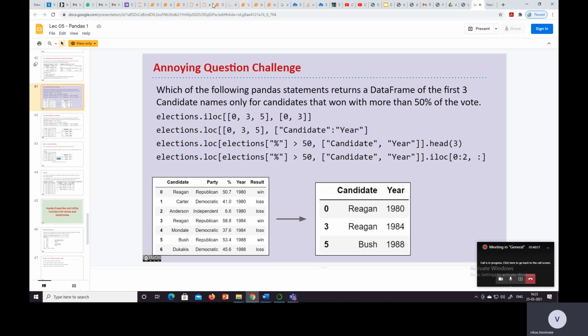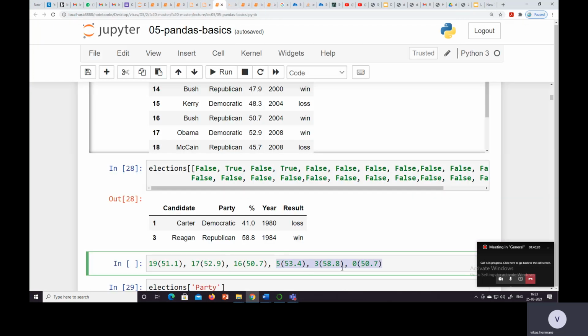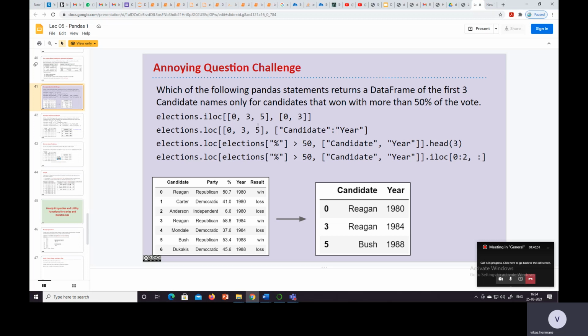I have shown you the result starting from the last, but we can take it starting from here: first one, second one, third one, fourth one, fifth one, and sixth one. There are a total of 6 results, and out of that we expect the first three: first, second, and third. So these three results we want, and their names, the name of the candidate.